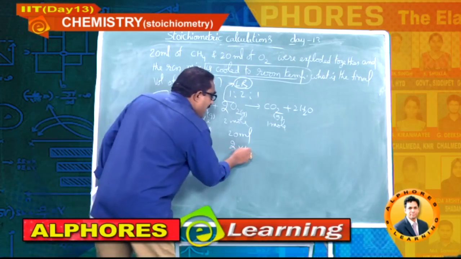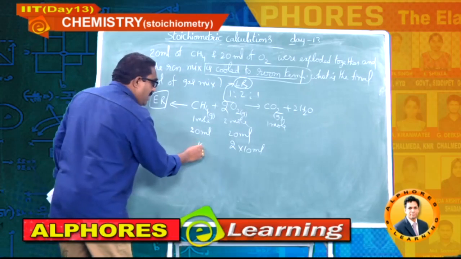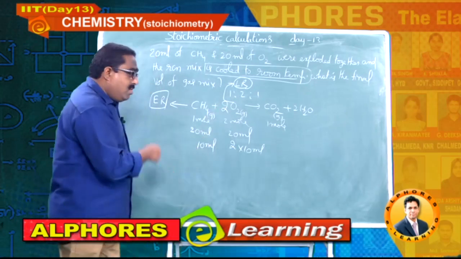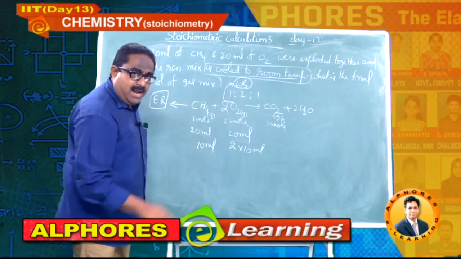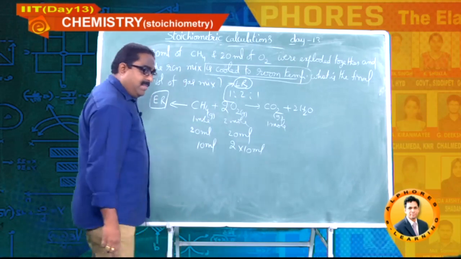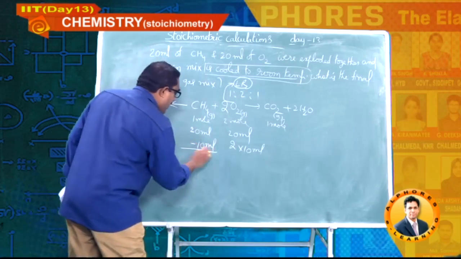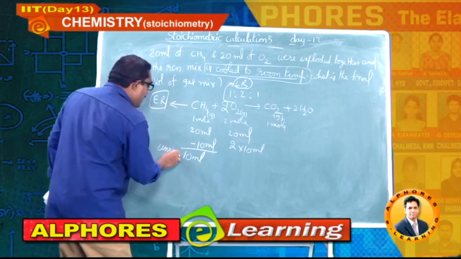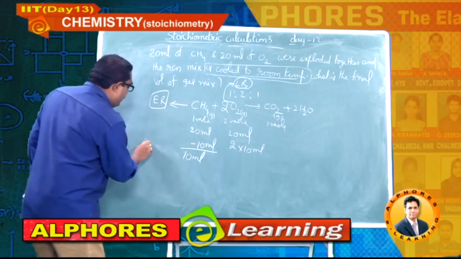2 into 10 ml needs only 10 ml because the moles ratio and volumes ratio are both the same. 1 ml needs 1 ml, 10 ml needs 20 ml. So, out of this 20 ml, 10 ml of methane is left unreacted.